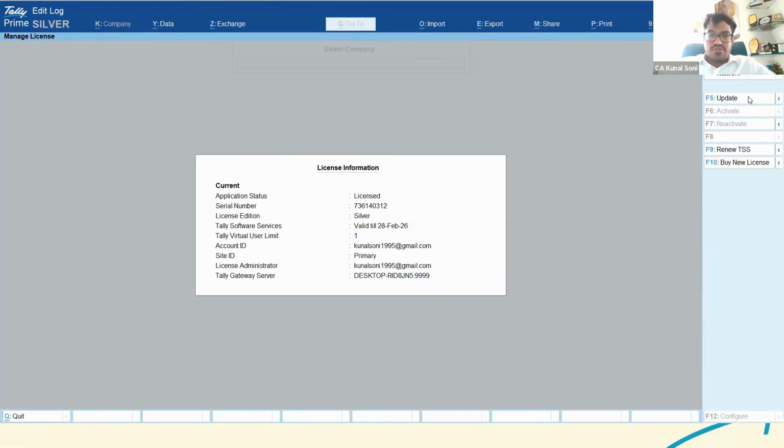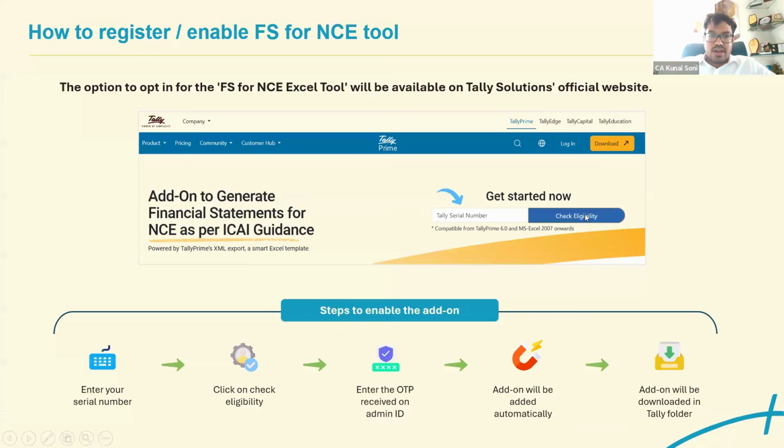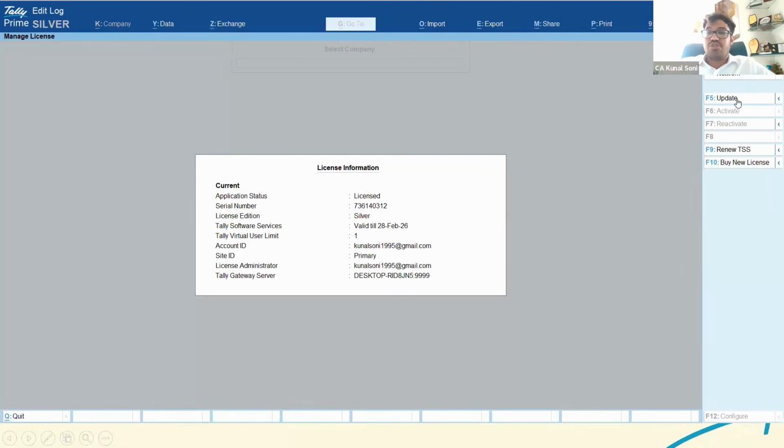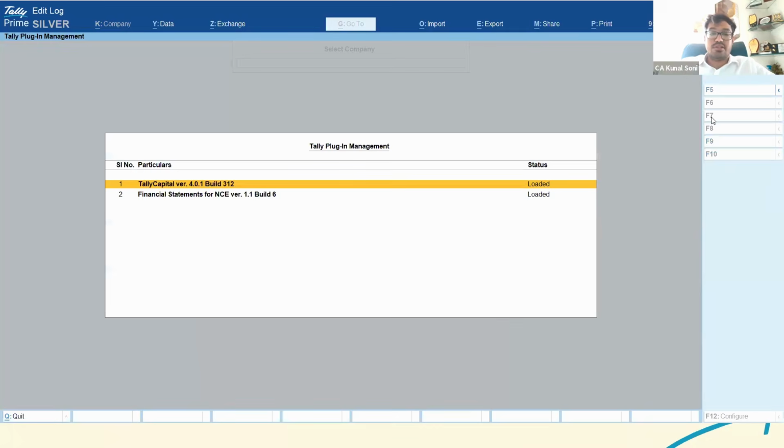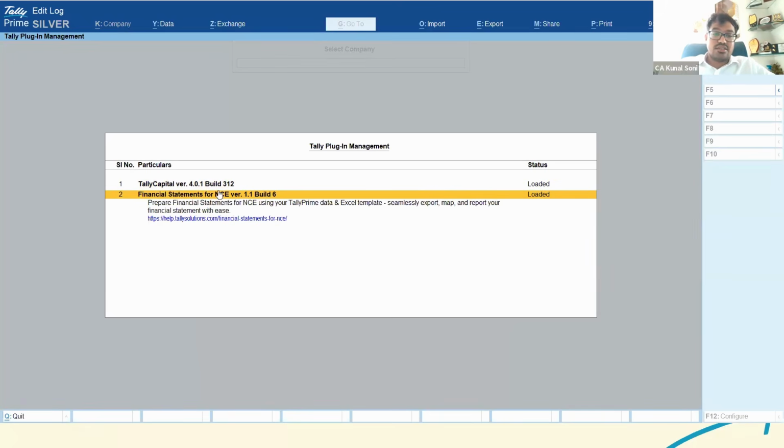Once you have enabled this particular add-on, you need to go to the Tally license and update the license. Only after that would the add-on plugin be enabled in the system. So it is mandatory that you update the license. Post that, there is an option here, Tally plugins. In this, there are currently two plugins loaded: Tally Capital, and the other one, Financial Statements for NCs version 1.1.